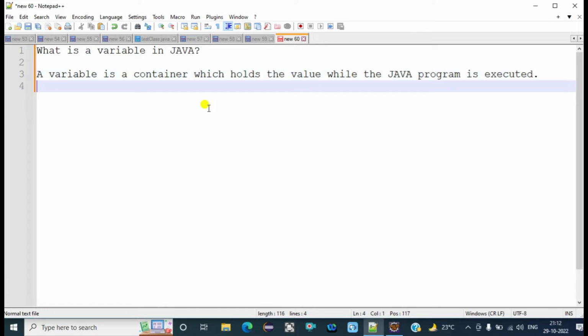A variable is also assigned with the data type as well. So whenever we are creating the variables in the previous class like integer and float, we are giving the data type along with those. Okay, so a variable is assigned with the data type.